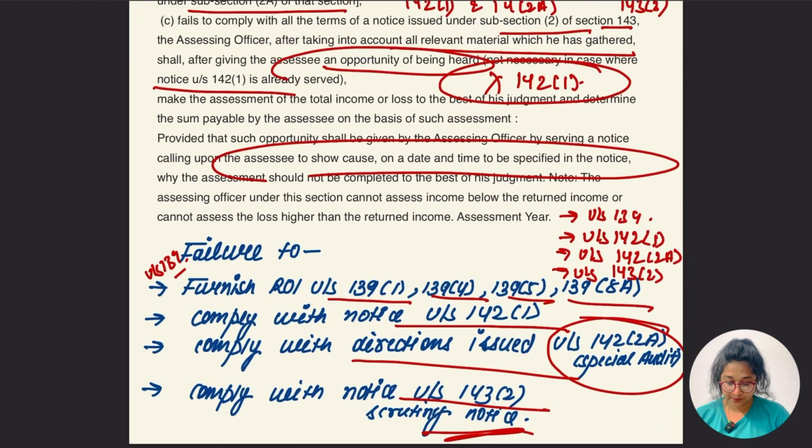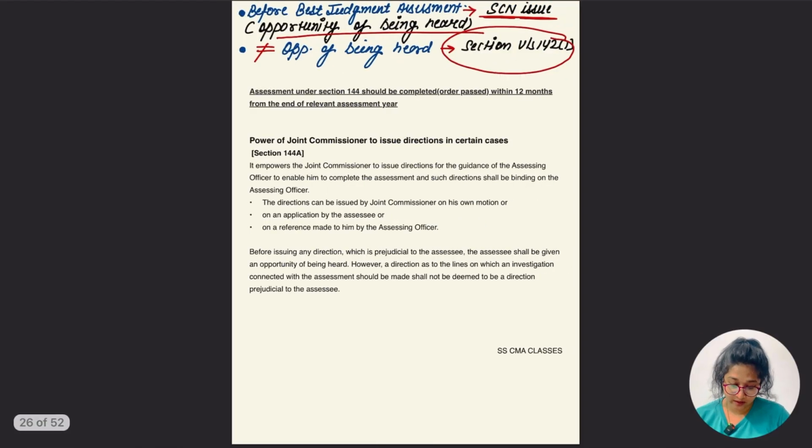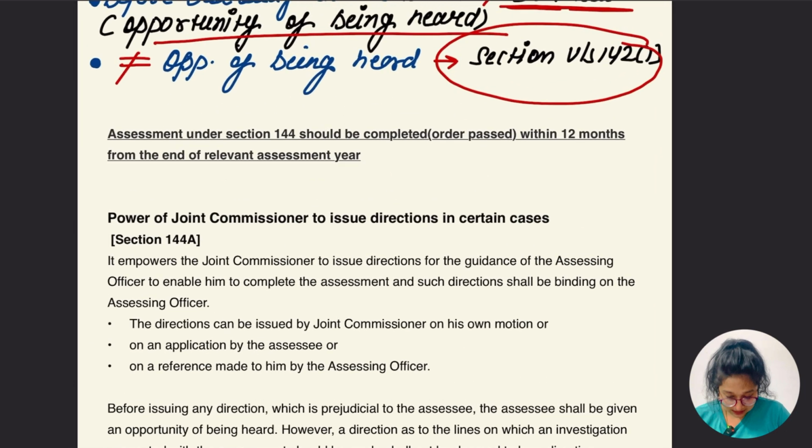In case of 139, in case of 142 subsection 1, in case of 142 2A special audit order, in case of 143 subsection 2. In these cases only the assessing officer is going to do the best judgment. But before the best judgment, the opportunity of being heard is given, that's it, nothing else.